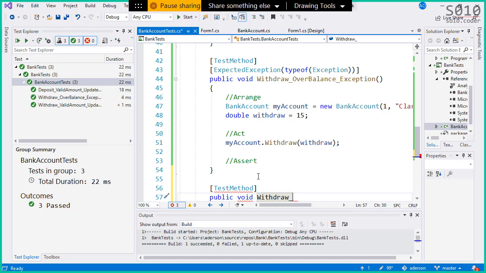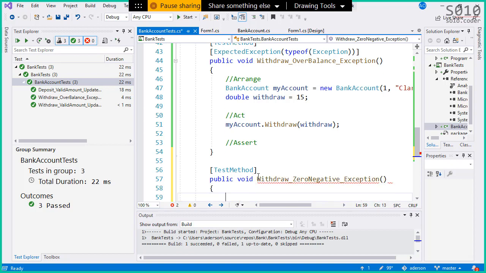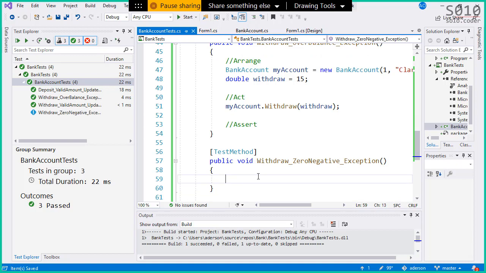Now, what are we testing? What are we providing? We're providing 0 or negative, okay? I could say 0 or negative. And then we expect an exception, because now we are always expecting exceptions with the last 3 test methods, okay?